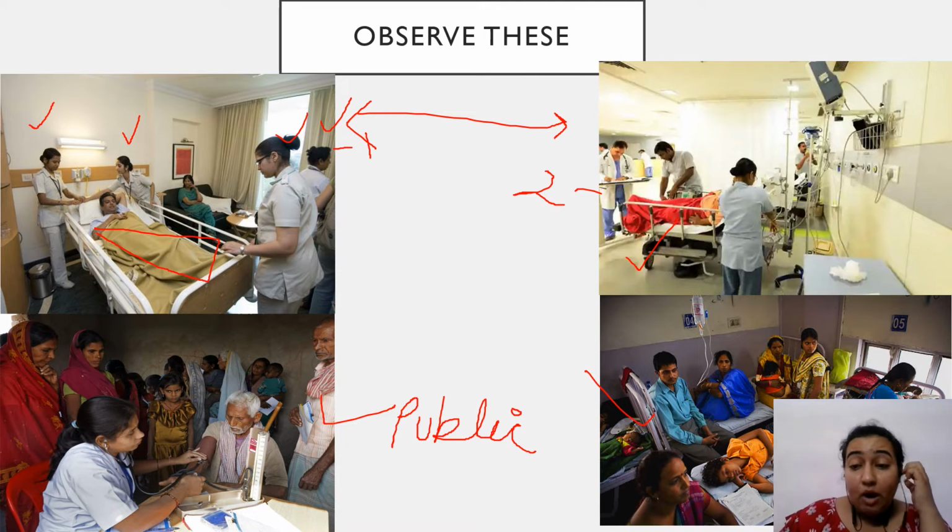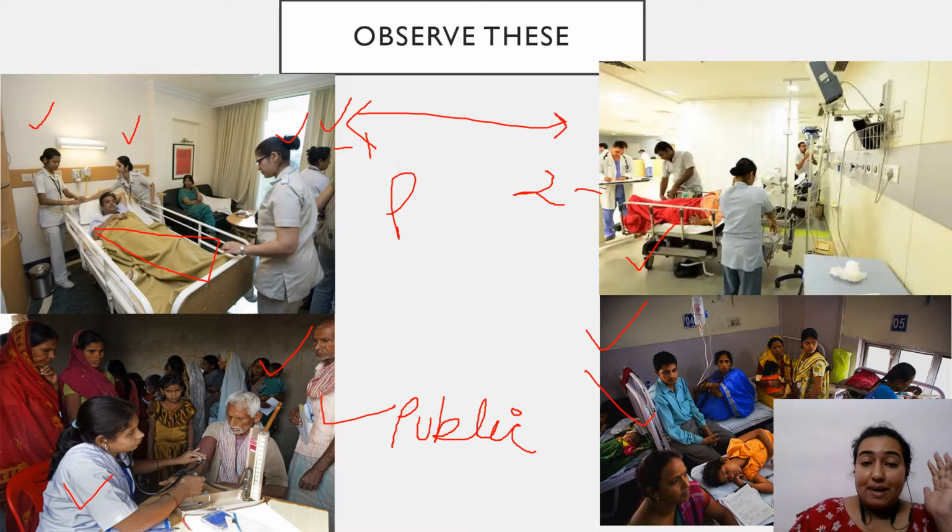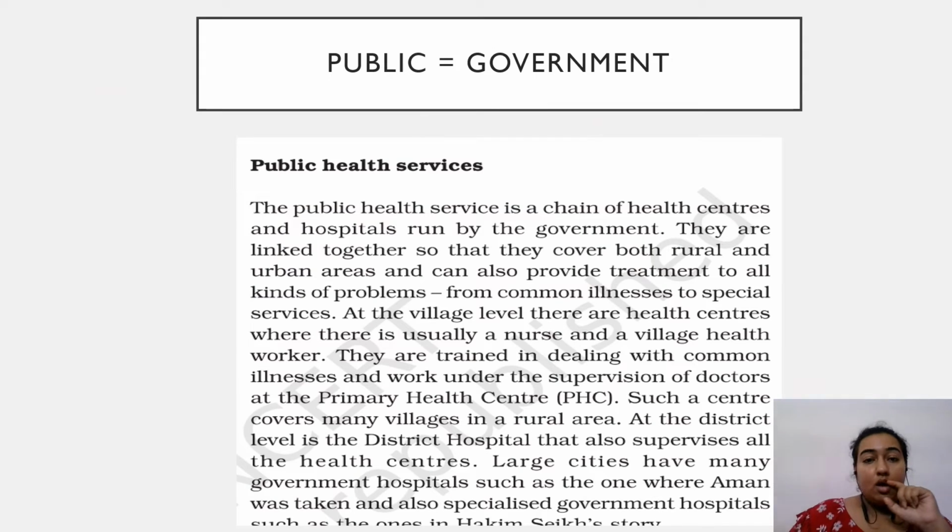But when we come down and look at the public images, we can see how people are standing in a long queue and waiting, and there is only one nurse or doctor to treat the patient. Again, we can see that this is the condition of public healthcare systems, public hospitals that are run by the government, and these are run by private. Now when we say private, we should immediately think of individuals, businessmen, people who have more money, they are running it, and there is no interference of government in the private sector.